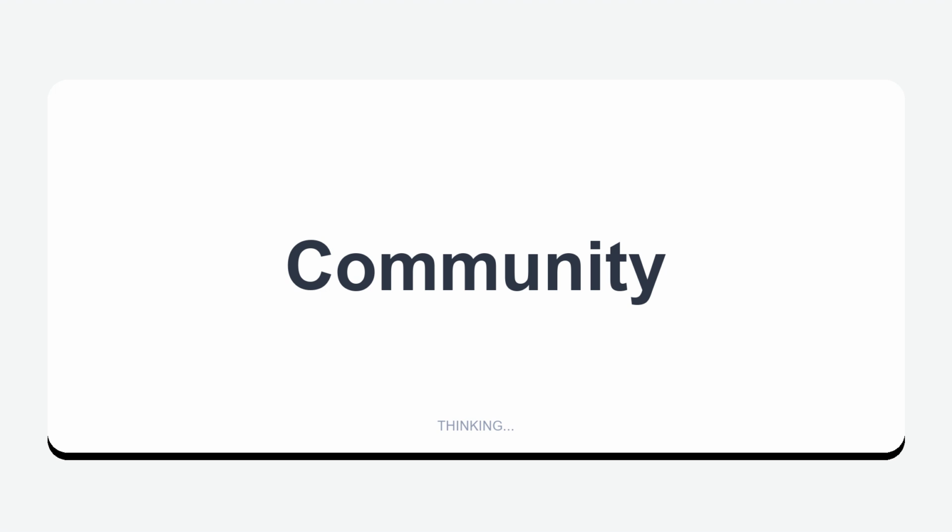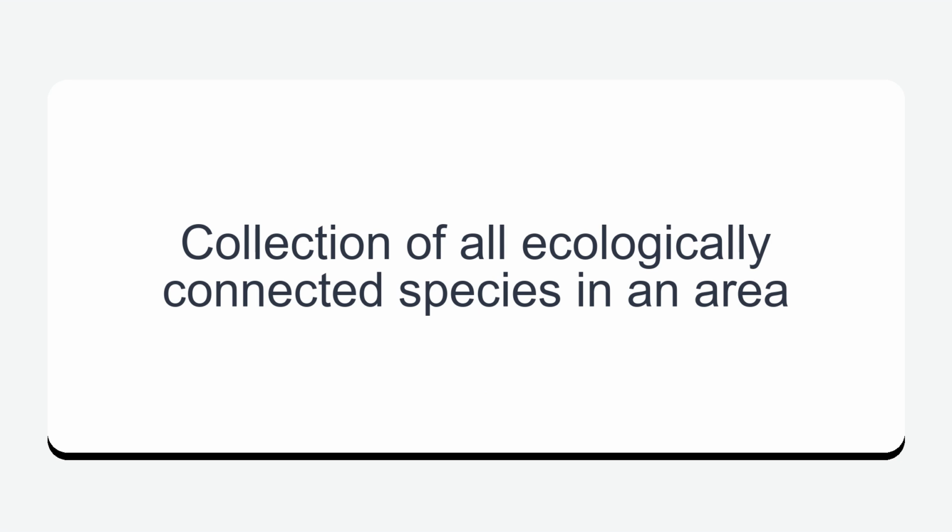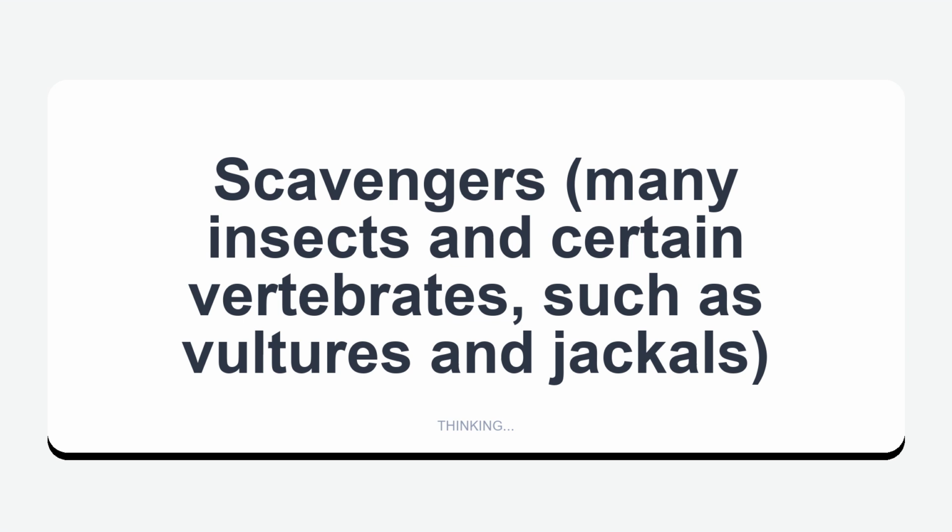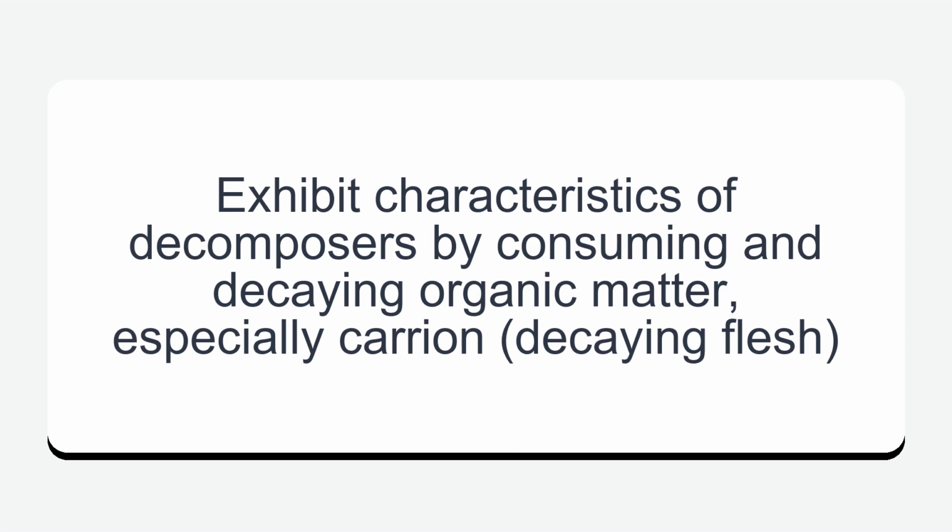Community. Collection of all ecologically connected species in an area. Scavengers, many insects and certain vertebrates, such as vultures and jackals. Exhibit characteristics of decomposers by consuming and decaying organic matter, especially carrion, decaying flesh.